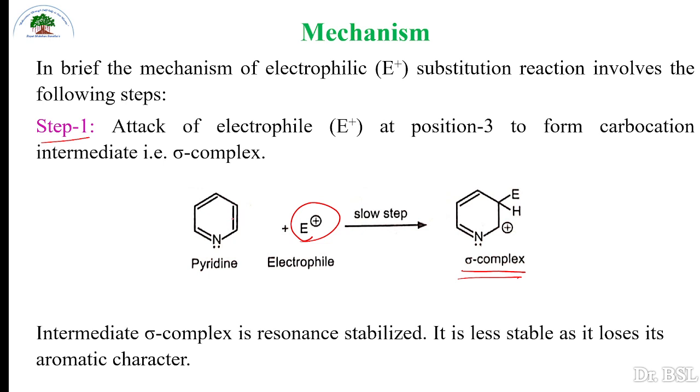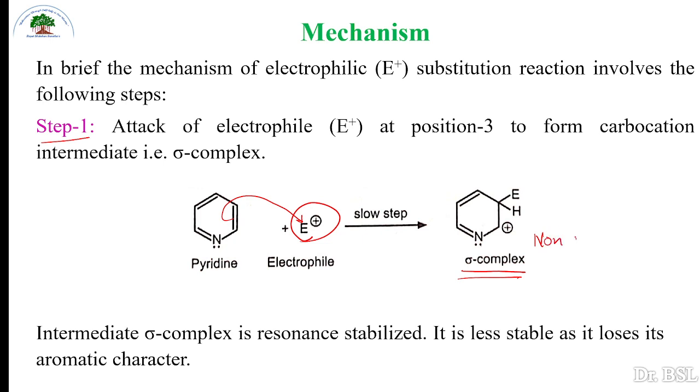So here these electrons will attack the positively charged electrophile, and we get this sigma complex. The intermediate sigma complex is resonance stabilized, and it is less stable as it loses its aromatic character.